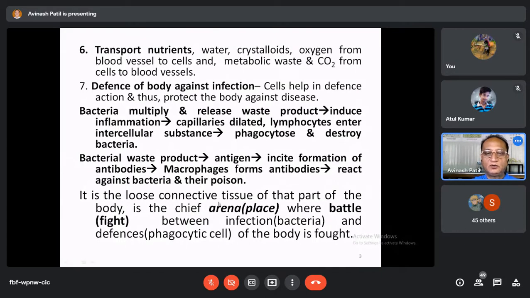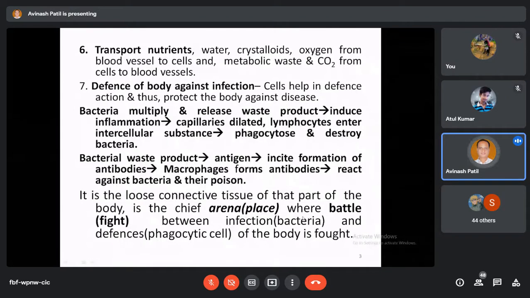So it is the loose connective tissue, that part of the body, that is the chief arena, the place where the battle between the infection and the defenses of the body is fought. So what is the site for the war? What is the place for the war? It is the loose connective tissue, where this war between the bacteria and the body's soldiers is taking place. So this connective tissue mainly forms the arena, the chief place where the fight between the infection and the body's defenses is fought.